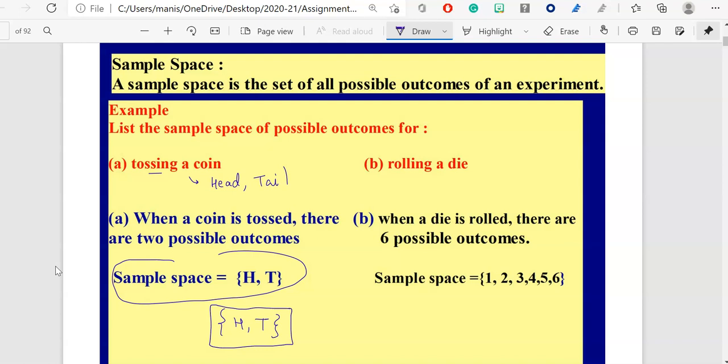Now another example is rolling a die. Die or dice is the same thing. In a die there are six numbers: one, two, three, four, five, and six on the other side. So when a die is rolled, how many outcomes are there? There are six possible outcomes. Either you might get a one, two, three, four, five, or six. So your sample space is represented by curly brackets, and you write all the numbers inside. That's your sample space for rolling a die.